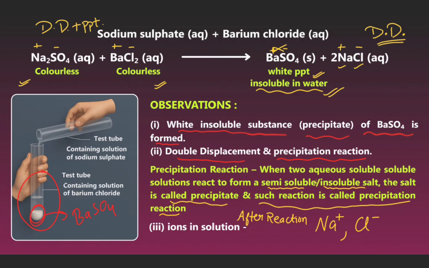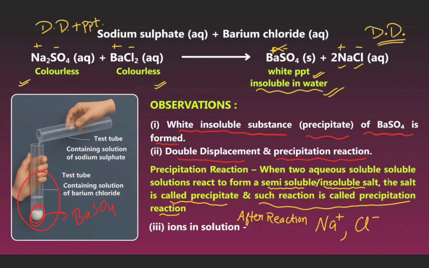Sodium sulfate aqueous reacts with barium chloride aqueous. Sodium sulfate is colorless and barium chloride is aqueous and colorless. But when they react with each other, they form barium sulfate as a solid and sodium chloride as an aqueous. The color of barium sulfate is a white precipitate, insoluble in water. Observation: first, a white insoluble substance, a precipitate of barium sulfate, falls. Second, it is a double displacement and precipitation reaction.